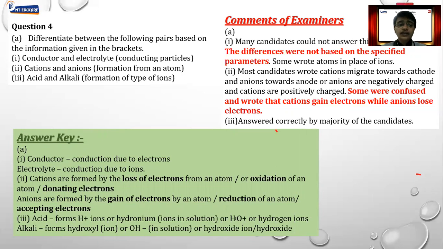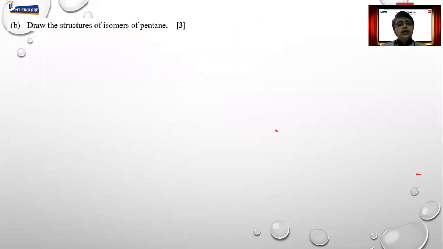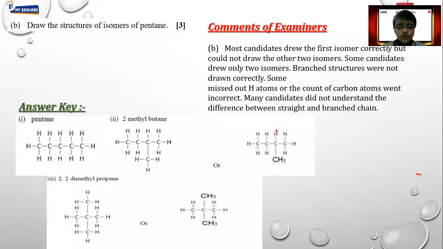They have mentioned the categories, you have to use that category only. You cannot write the answer as per your own whims and fancies. You have to use the proper parameter given over there. Fine. So this is another biggest mistake people make. They write the answer as per their own parameter, but you can't do so. You have to use the given parameter only. All right. Next comes draw isomers.